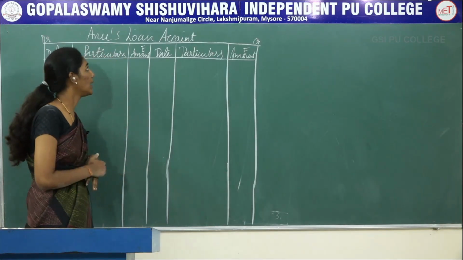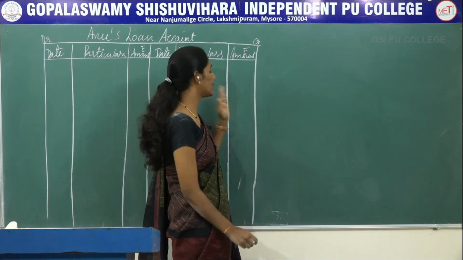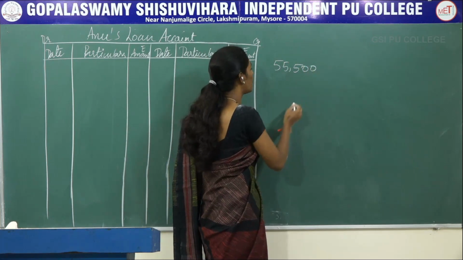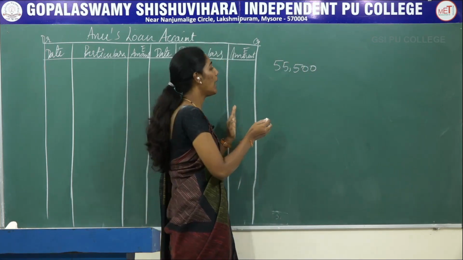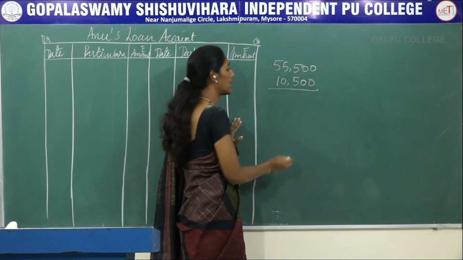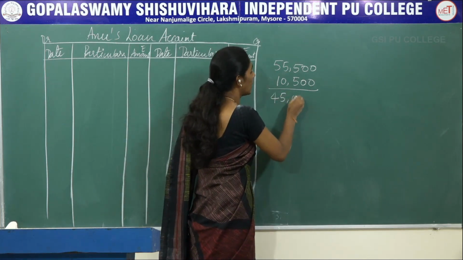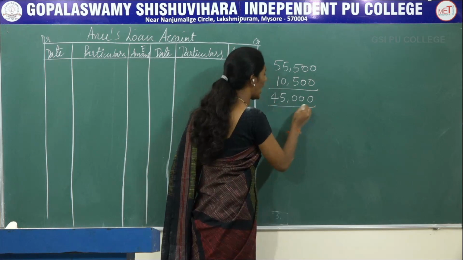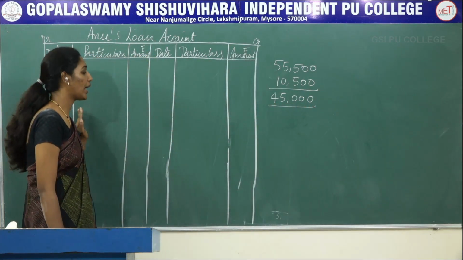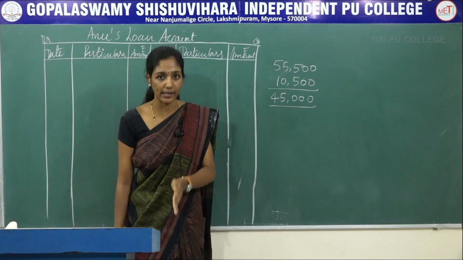So now let's prepare Anu's loan account. The total capital balance of Anu at the time of retirement is 55,500. Out of 55,500, the firm has paid 10,500 in the form of cash at the time of her retirement. So now the capital balance is 45,000, and this 45,000 is to be transferred to her loan account, and it has to be paid by the firm in 3 annual equal installments.